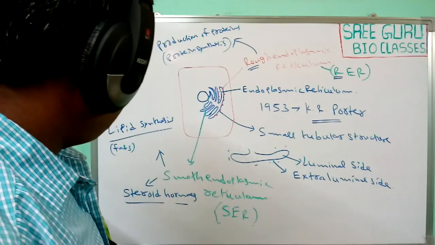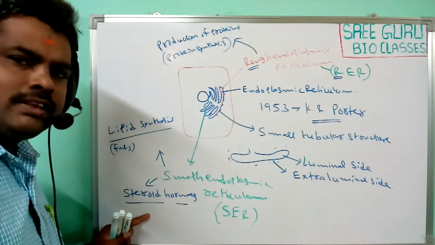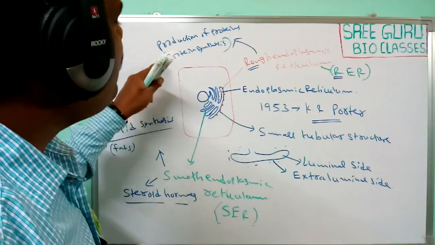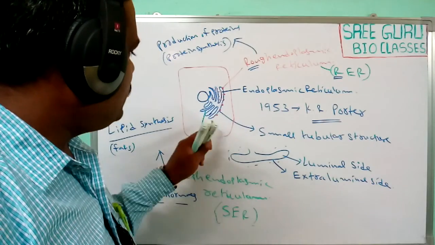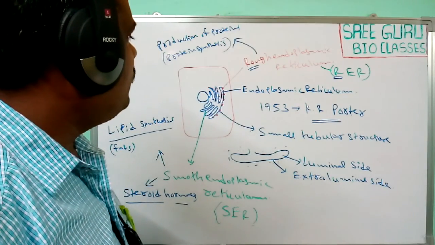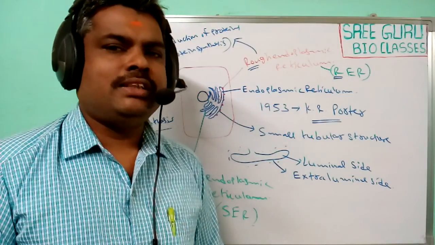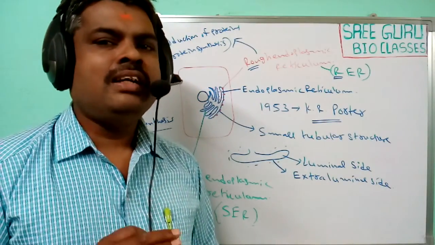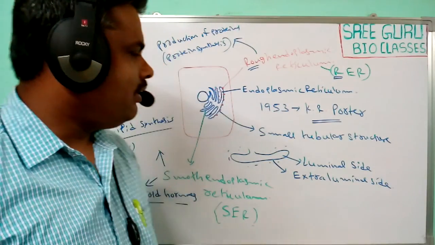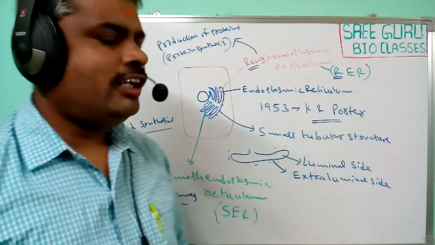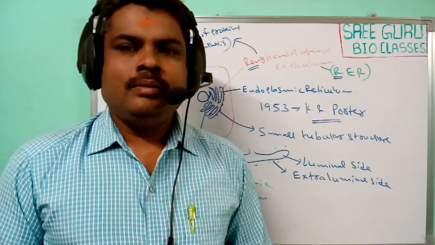So the smooth endoplasmic reticulum is involved in lipid synthesis and steroid hormone synthesis, and the rough endoplasmic reticulum is mainly involved in protein synthesis and secretion. This tube-like structure found in eukaryotic cells is known as endoplasmic reticulum, a part of the endomembrane system. Some other endomembrane organelles found in eukaryotic cells will be discussed in the next classes.